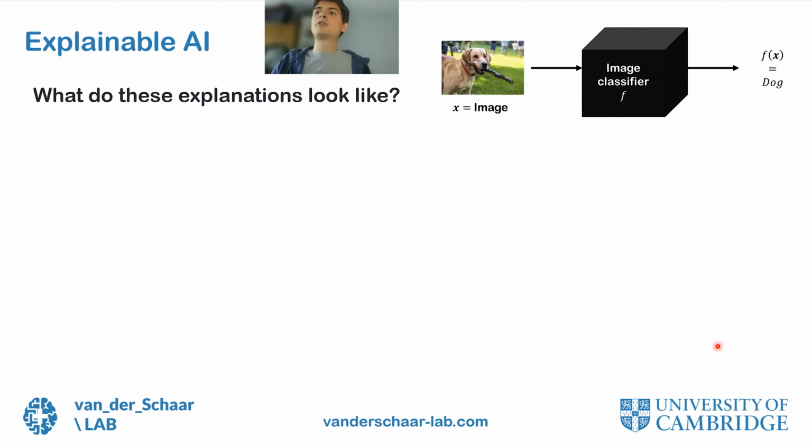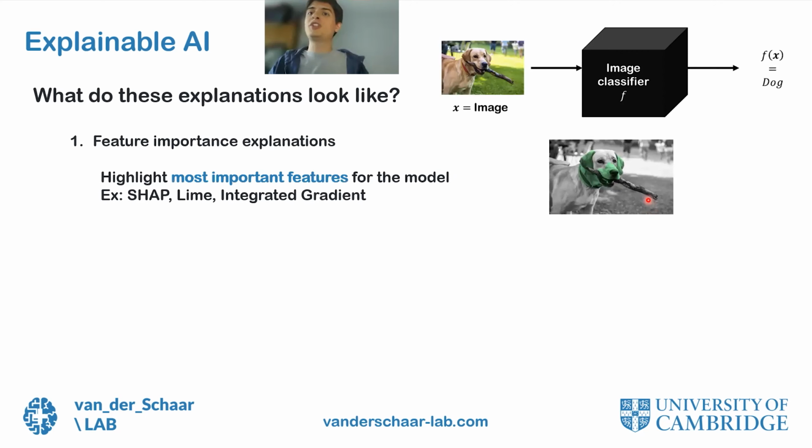Well, to give an illustration, it is useful to take an image classifier. How can we explain that this black box here recognizes a dog on this picture? A first example of explanation is through feature importance. The idea here is to highlight the parts of the input that are important for the black box to make the prediction. For instance, the model might pay attention to certain parts of the image to identify a dog.